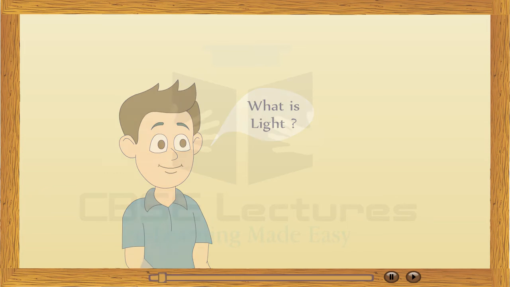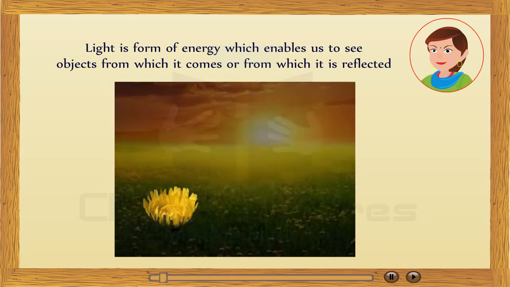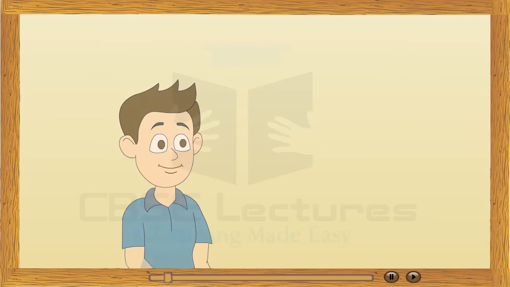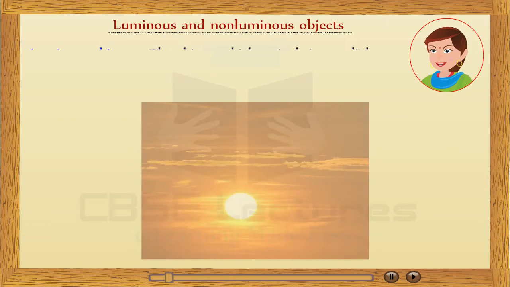Our topic of discussion today is light and phenomena related to light. What is light? Light is a form of energy which enables us to see objects from which it comes or from which it is reflected. Do you know which is the ultimate source of light? Yes, ma'am. Sun. Very good.